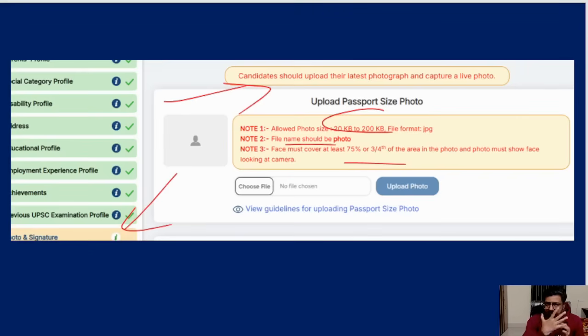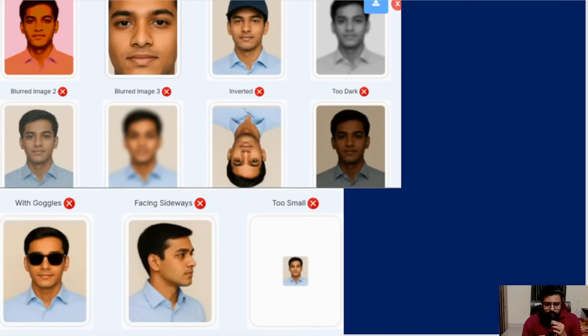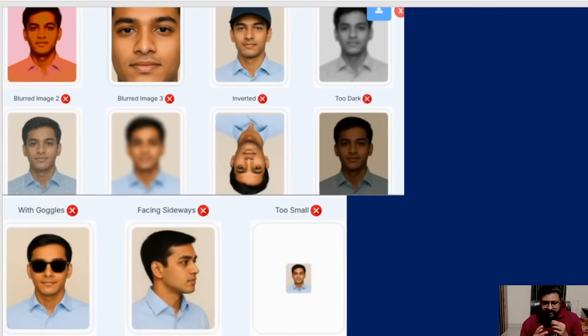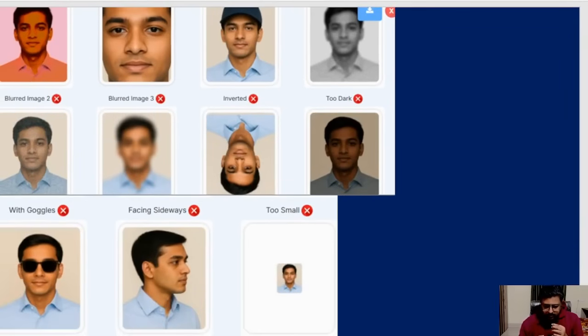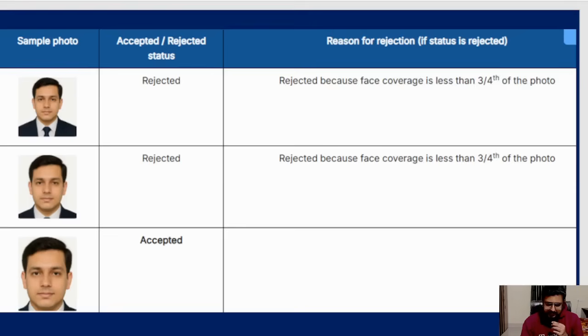Okay, meaning almost everything. You don't have to put it from your chest level and all. Your complete face should be there in that photo. Okay, so that will also fit the samples. I'll show you. If you see this, all these are wrong photos. All these what you see on screen are wrong photos because either it is very blurred or bright, or if you see, inverted, or very dark, or you are looking to the side, you are wearing goggles, or your face is very small. Like this, multiple reasons are there for the photo to get rejected, and those rejection reasons are also given here in detail, so you won't have any doubt.